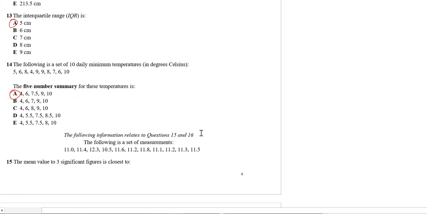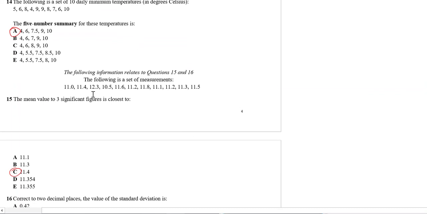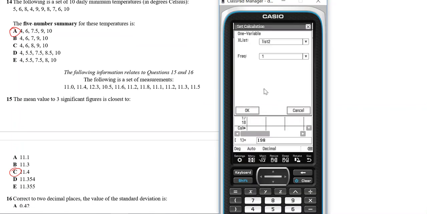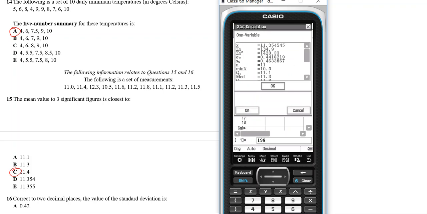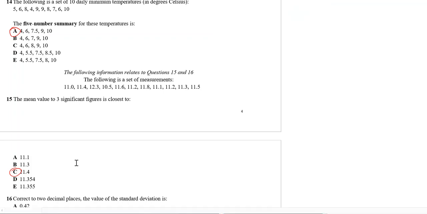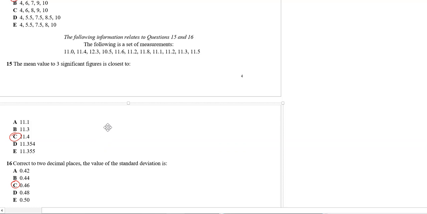Okay, same, it matches. The mean to three sig figs is, okay, so again, you enter data, you've got to be quite accurate and efficient with this. List 3, I put it there, calc one variable, list 3, and the mean is x bar, which is 11.3, and it says the mean value to three sig figs. Remember sig figs, 1, 2, 3. Okay, you count from the left, first non-zero number you start counting, 1, 2, 3. So 11.4 rounded. Okay, so that was a test of your sig fig skills.